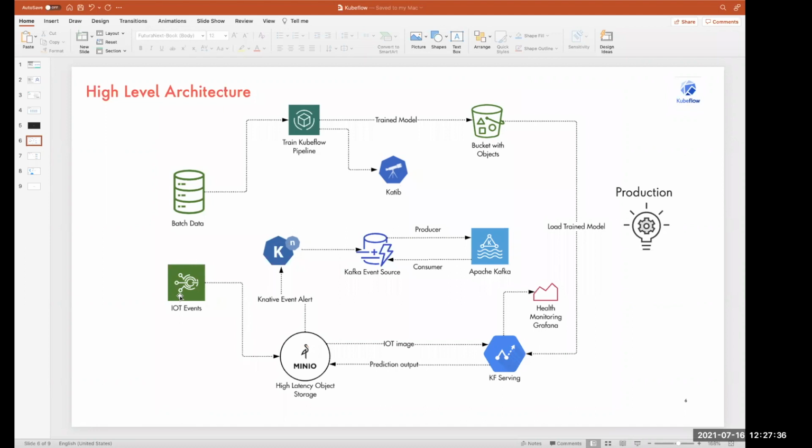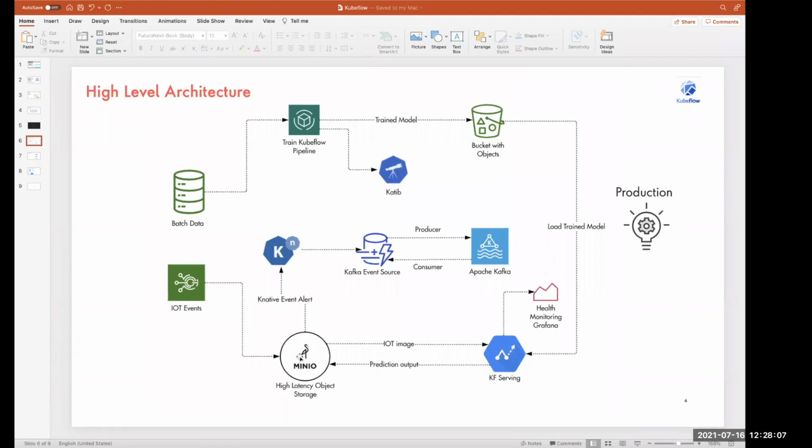Now the snapshot of images, let's say we are dumping into Minio. So what is Minio? Minio is a high latency object storage which you can integrate into Kubeflow, and we can directly dump our images there. It can be deployed into Kubernetes only. So once we have the real-time streaming images coming from any IoT devices, all the raw images will be dumped into Minio.